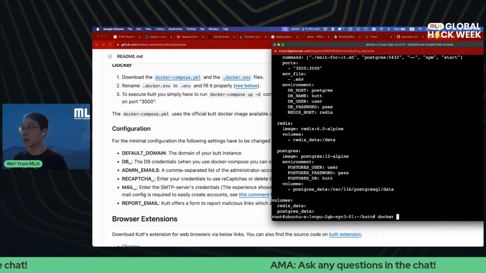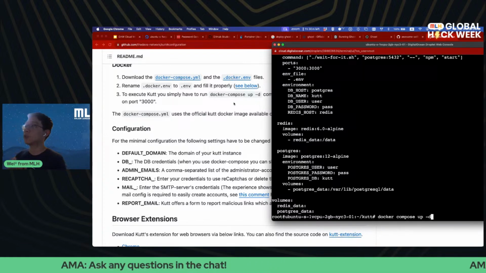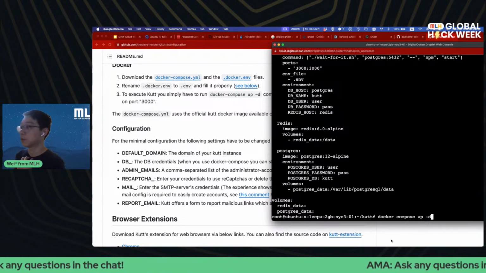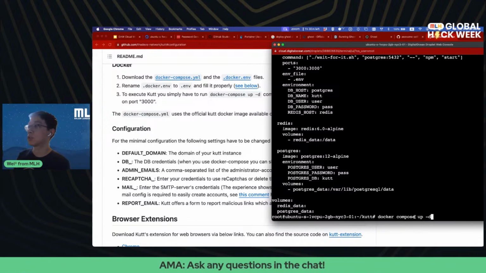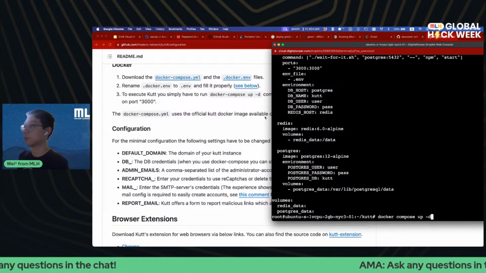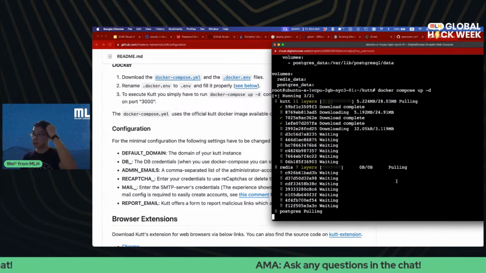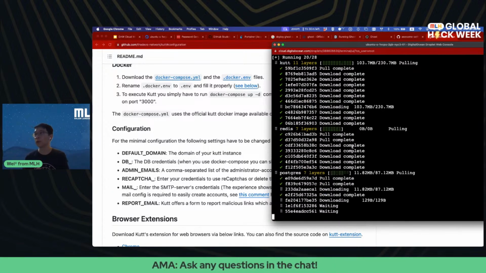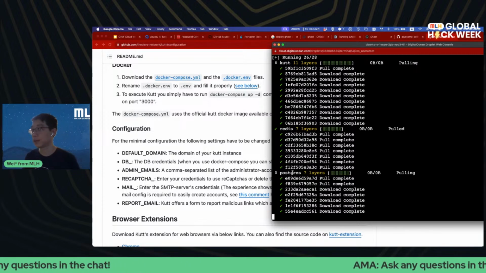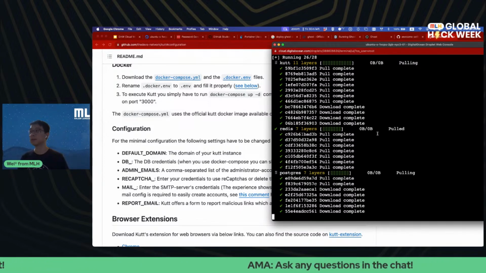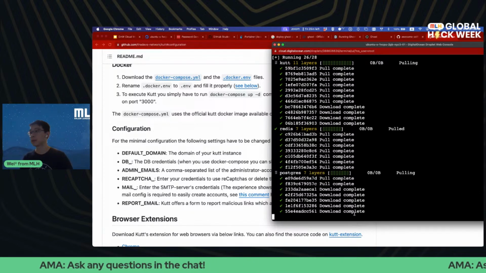Now I'm going to do docker compose up -d. Do note that the latest version of Docker has Docker Compose built into the command, so you just need to do docker space compose. In previous versions, it was not included, so you had to install a separate command line tool called docker-compose. So I'm just going to run that, and as you can see here, we're pulling Cut, Redis, and Postgres. Those are the three services used by the Cut self-hosting software. And let's just wait a little bit until everything is pulled.